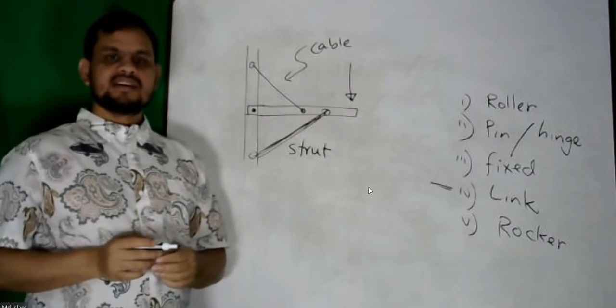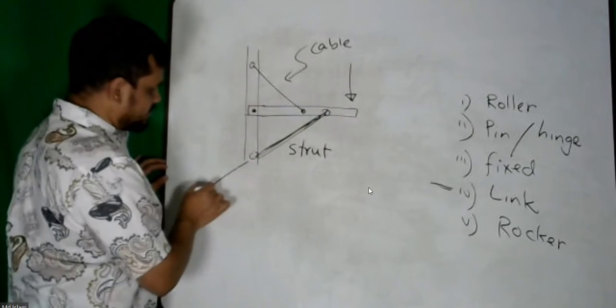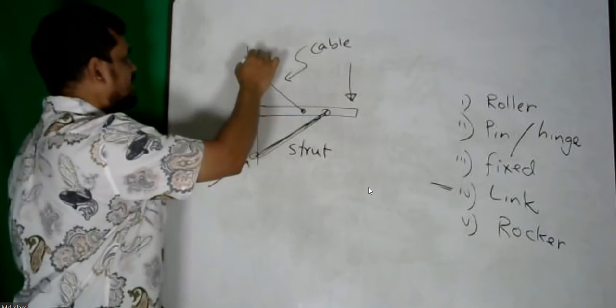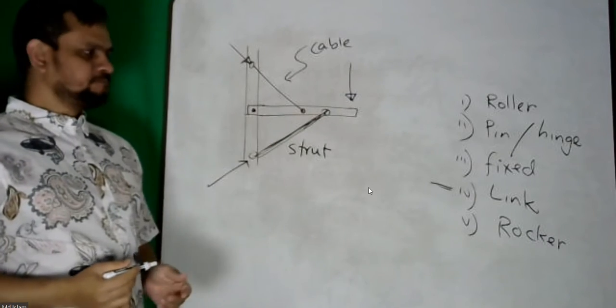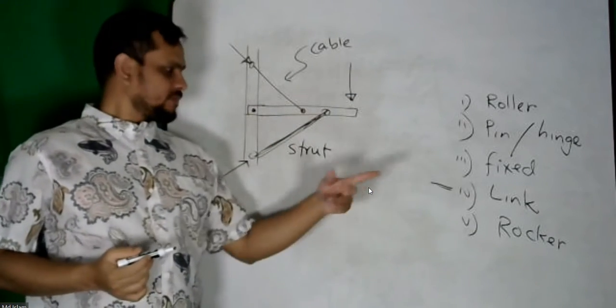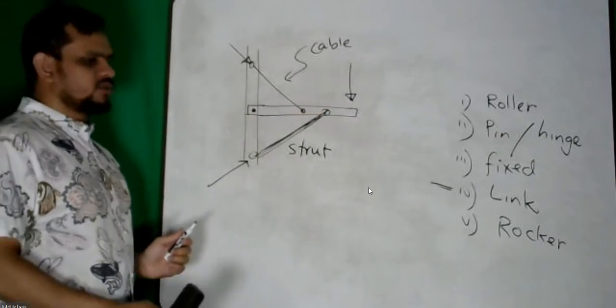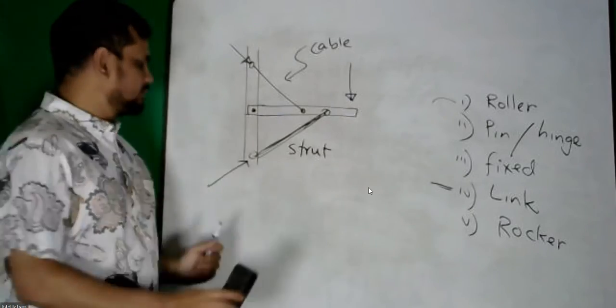That is called link type support. So it applies a force along the member. Along the member. That is called strut. Sorry, link. Last is rocker. Rocker is similar to roller.